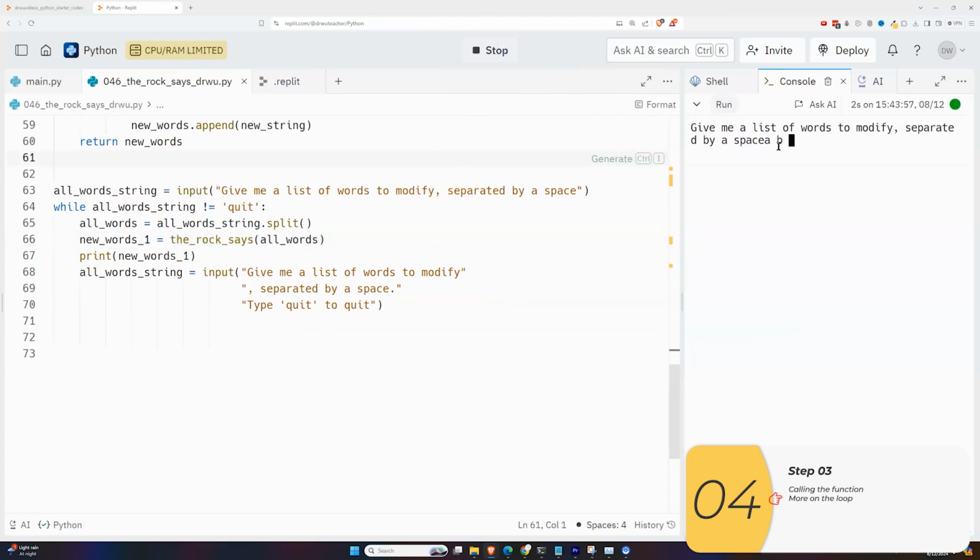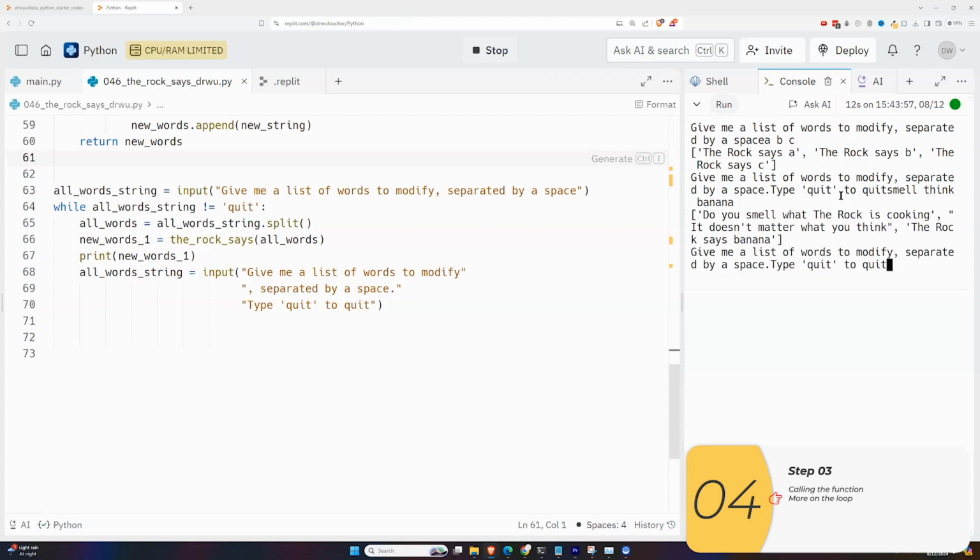So A, B, C. There's 1. Smell, think, banana. There's another. And if I type quit, it should end, and it does. And again, this is the kind of thing that people put into their create task so that you comply with some of the complexity requirements of that code.